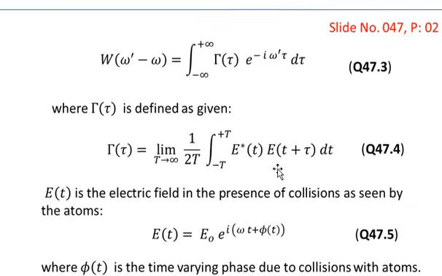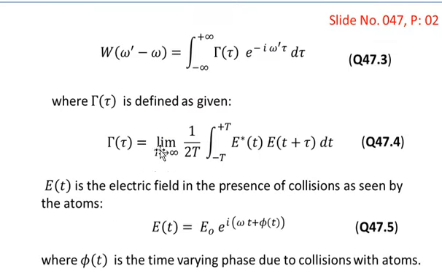So we can write gamma of tau as the limit as T goes to infinity of 1 over 2T times the integral from minus T to plus T of E star of t multiplied by E of t plus tau, with respect to dt.